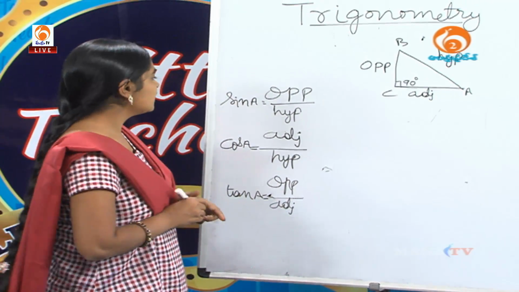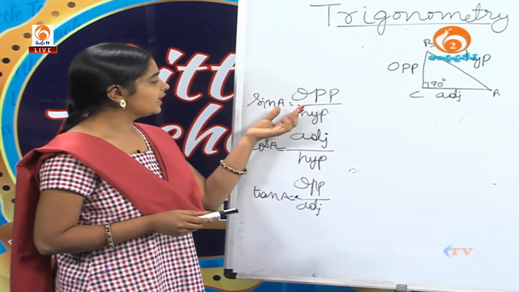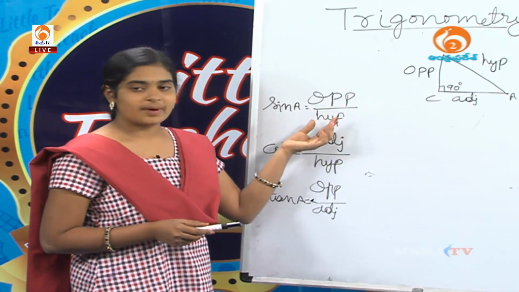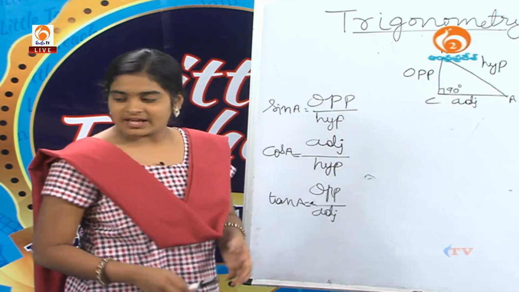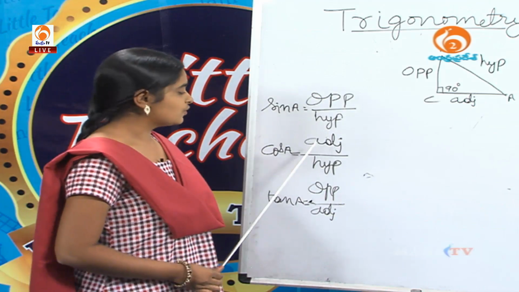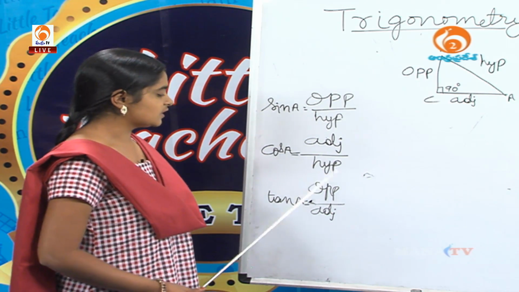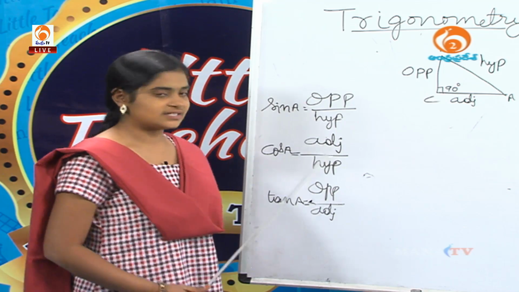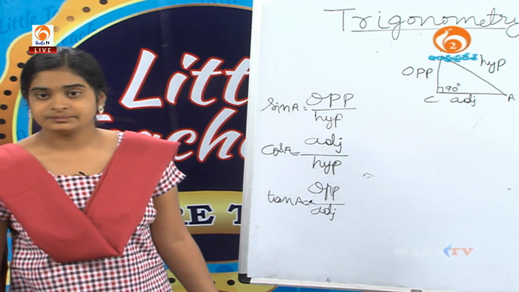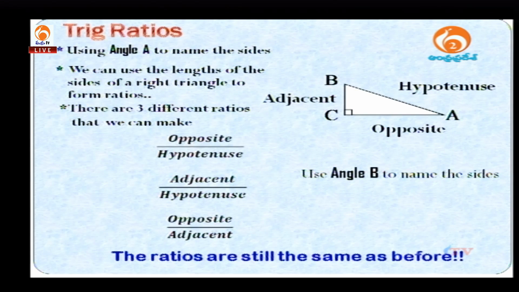Okay, these are the three ratios. First of all, sin A equals opposite side by hypotenuse, cos A equals adjacent side by hypotenuse, and tan A equals opposite side by adjacent side. See here, using angle A to name the sides.